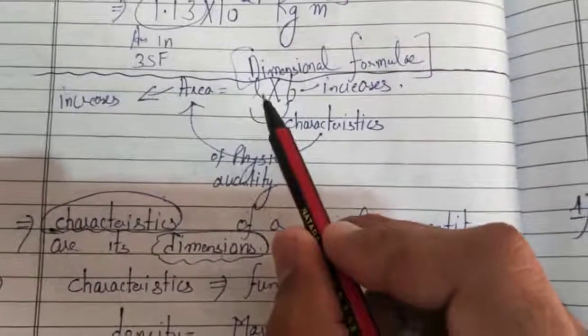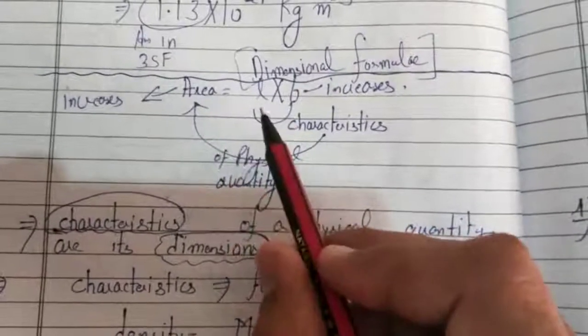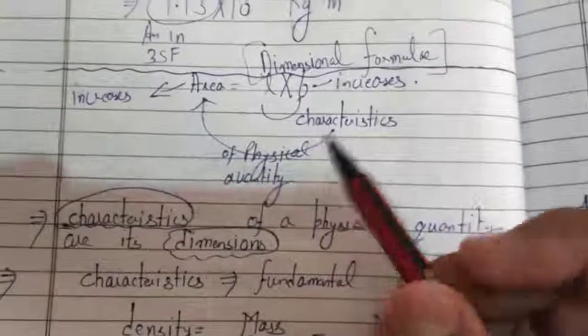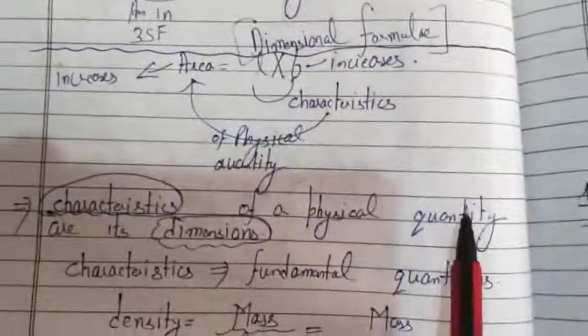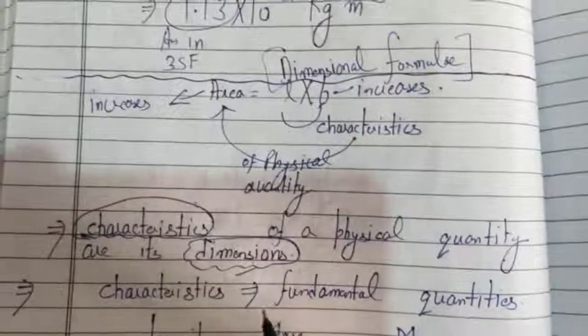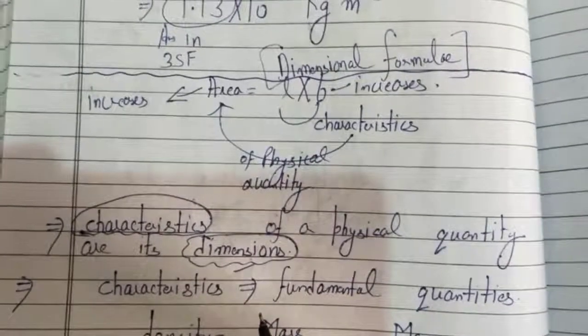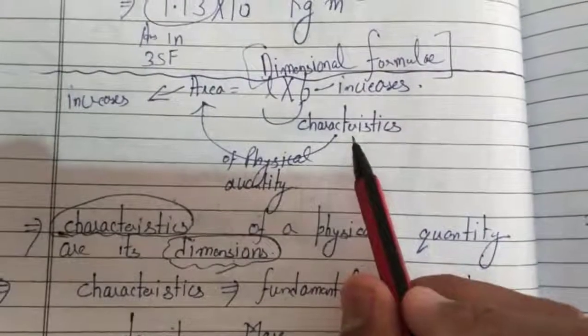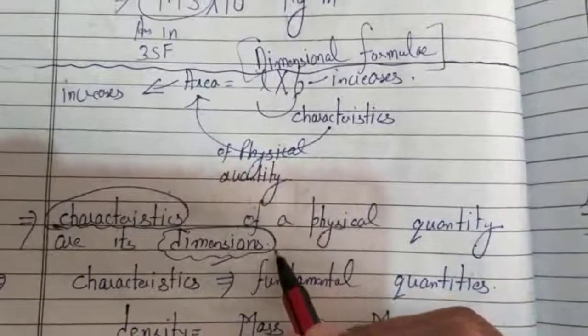So length is also a characteristic of area. Characteristic means feature. Breadth is also a characteristic of area. So the characteristics of a physical quantity are known as the dimensions in physics. So first question is, what are the dimensions in physics? The characteristics of a physical quantity, they are the dimensions.